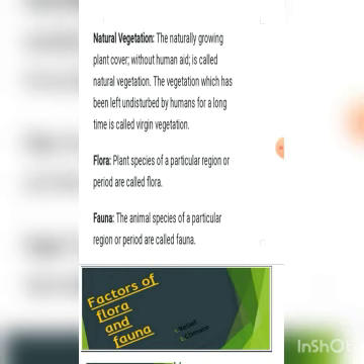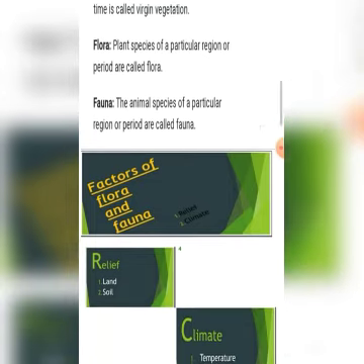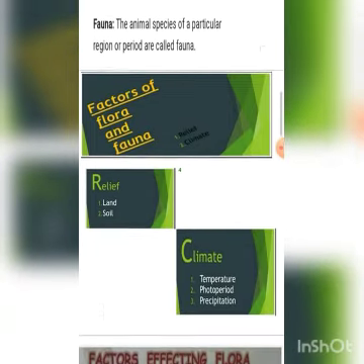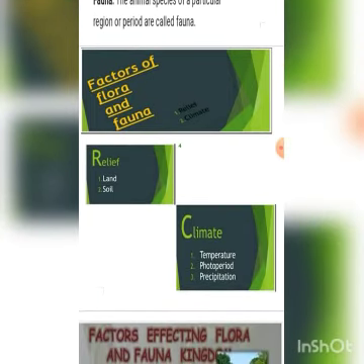As we can see, in different areas there is the existence of different flora and fauna. So what is the reason behind that we find different types of flora and fauna in different areas? So let's discuss the different factors which affect the flora and fauna of any area.